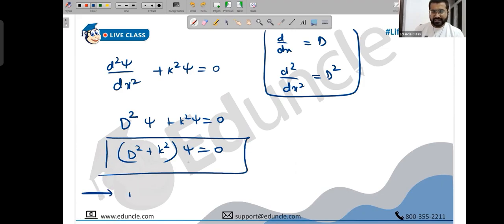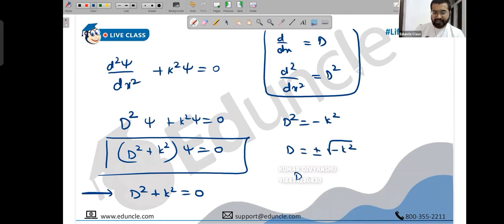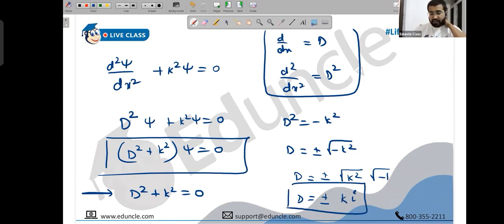So how do you start, people? You will first say, see, can the wave function be 0? The wave function cannot be 0. So it means this term must be 0. So you see that D square plus K square is 0. It means D square must be minus K square. It means D is plus or minus the root of minus K square. I can write K square into root minus 1. Or I can say D is plus or minus K root minus 1, which is i. So we have got complex values of D here. And then you know what to do after this. Complementary functions, people. You must have done 3 cases: real and unequal, real and equal, and complex. I think I'll go through all the cases because I require all the cases for quantum.